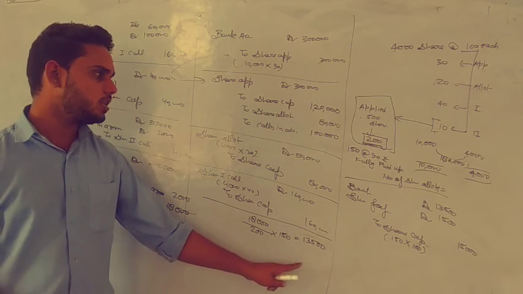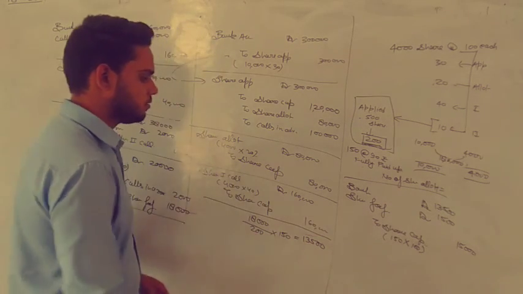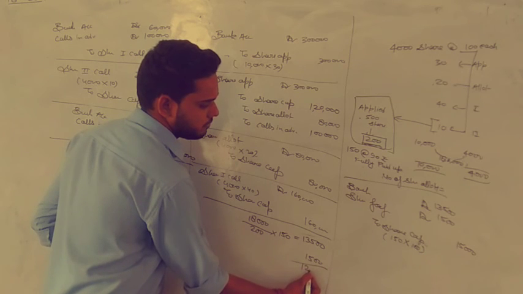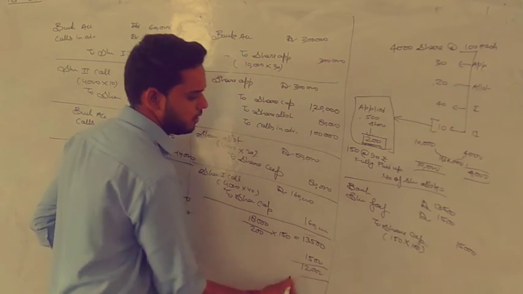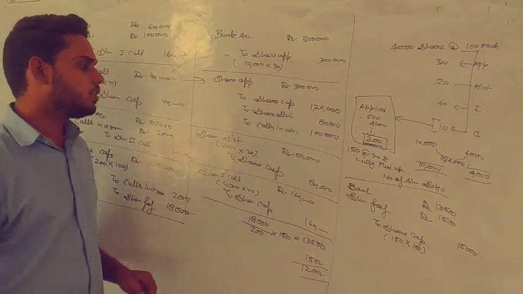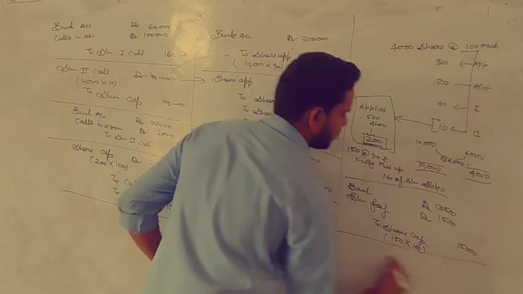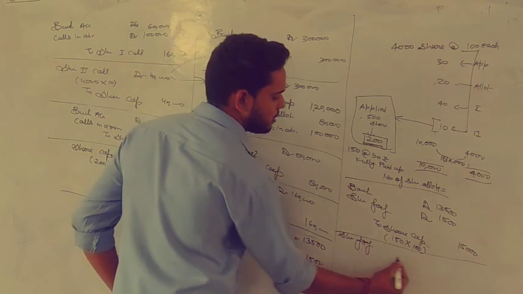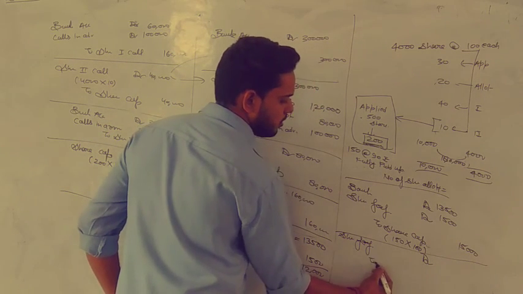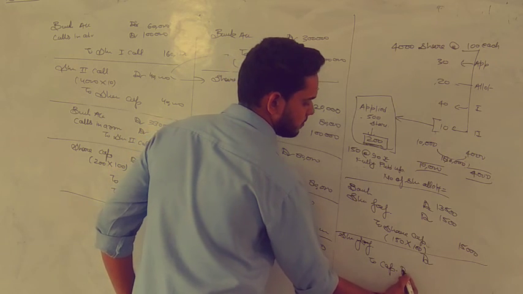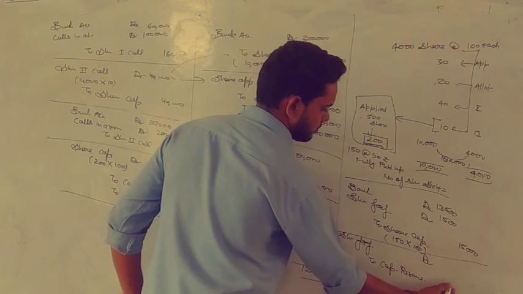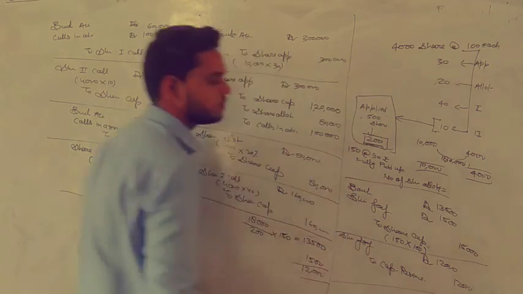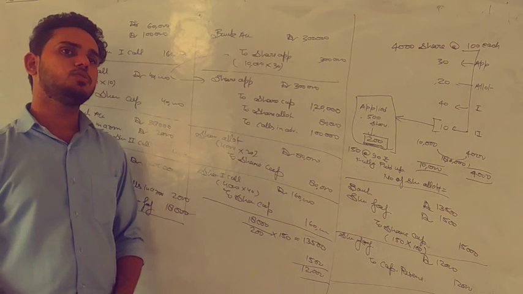Now in this 13,500, how much money did we use? We used 1,500, so what is the money that is left? Any confusion? This 12,000 is the amount which we can transfer to capital reserve, and the entry will be share forfeiture account debit to capital reserve account. Any confusion in this entry?